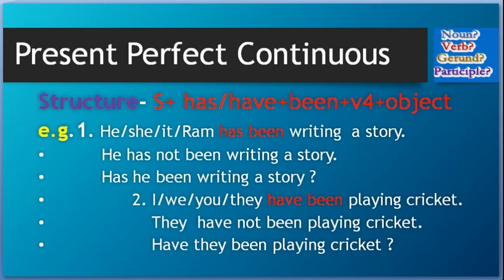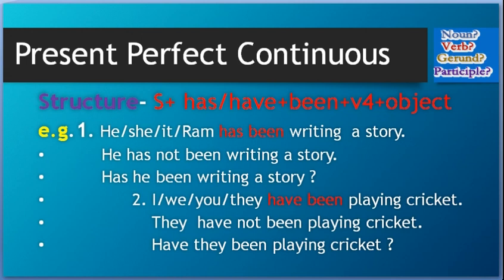When we change it into a negative sentence, after has you have to put not. He has not been writing a story. Don't write he has been not writing a story. That not will be in between has and been. Okay, so he has not been writing a story, and when we make an interrogative, has is a helping verb here, that will come in the beginning. Has he been writing a story?